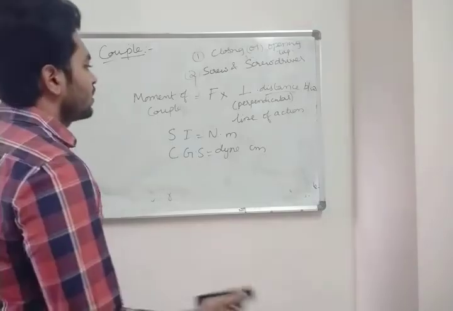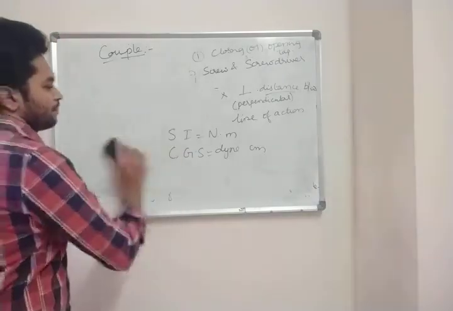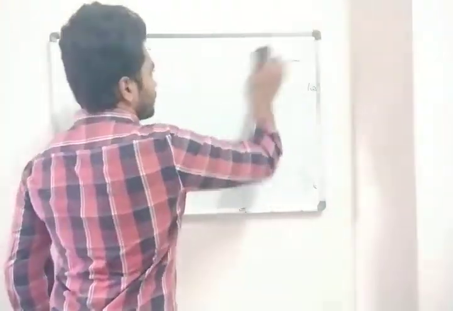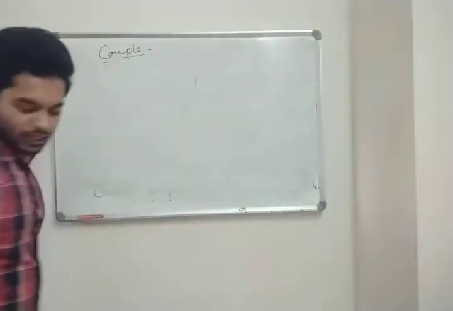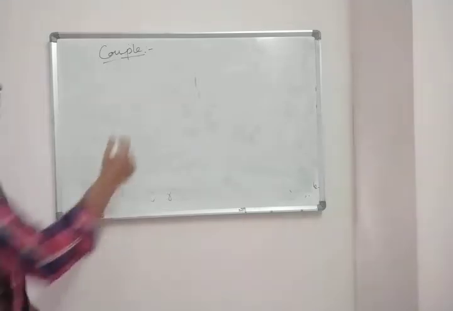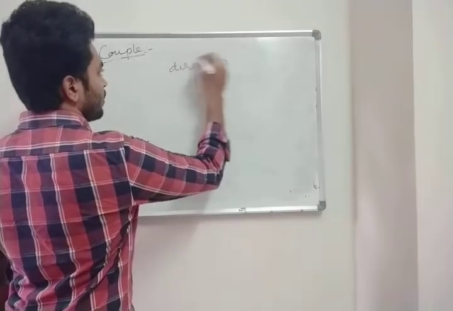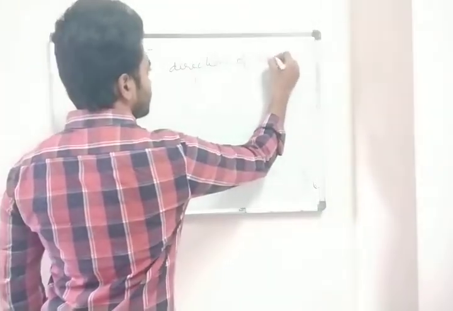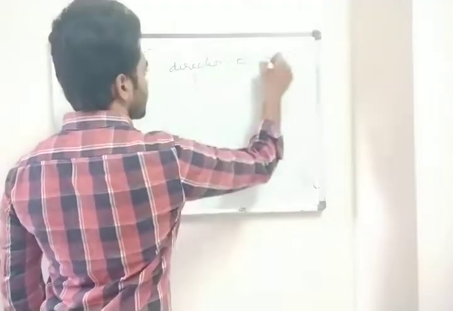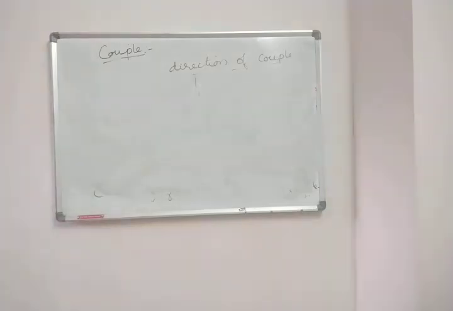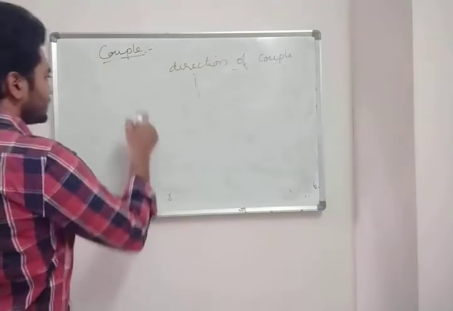Now, clear with this? Now let's see the direction of couple. Direction of couple. Now what is this direction of couple?